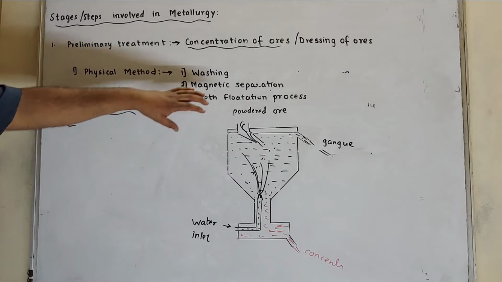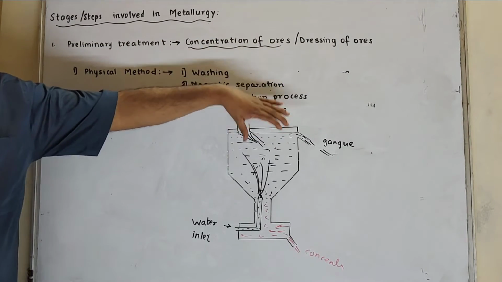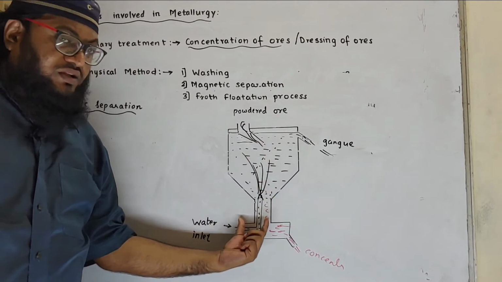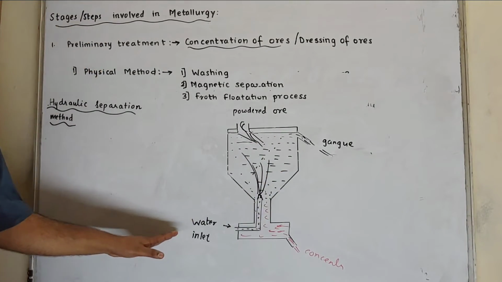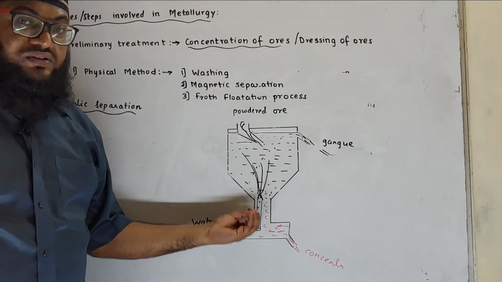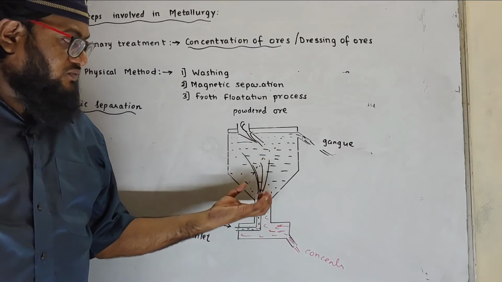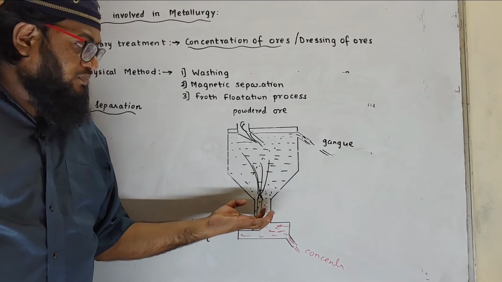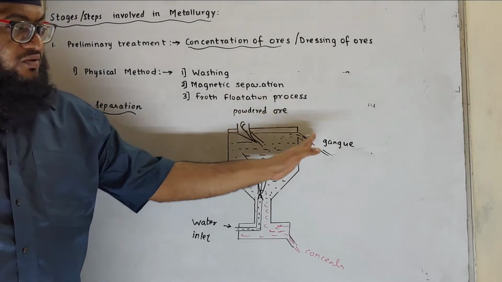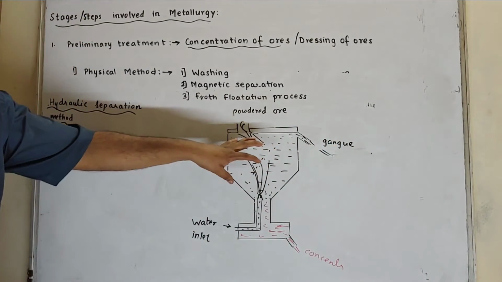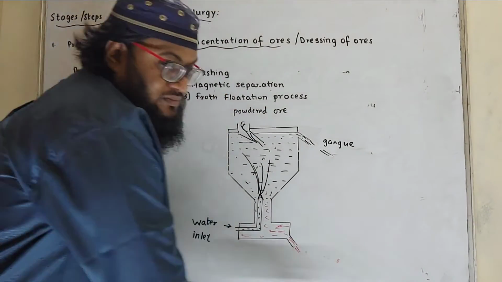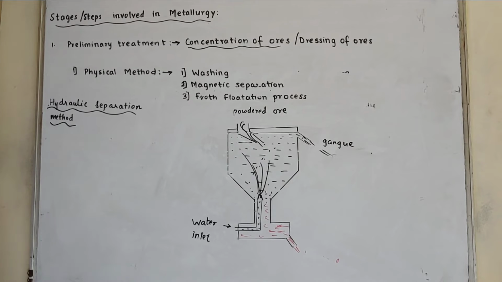Basically, once again, what happens over here, there is a tank. It's a type of vessel which is tapering at the lower end. Powdered ore is introduced from the upper side. There is a water inlet which has a forceful jet of water with a speed. The gangue particles from the ore get washed with the water and they come out from this outlet, whereas ore particles, which are heavier, get settled down and can be collected from this outlet. So this is what hydraulic separation is.